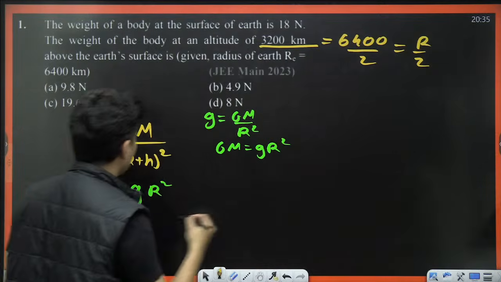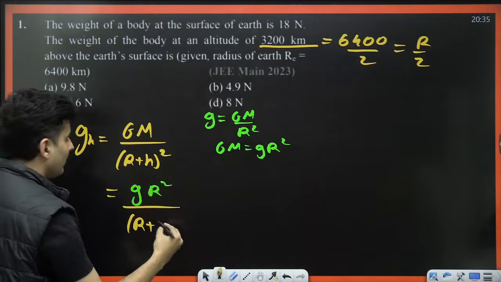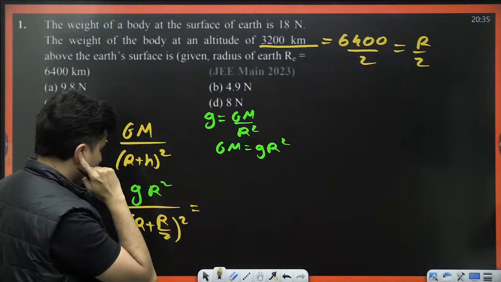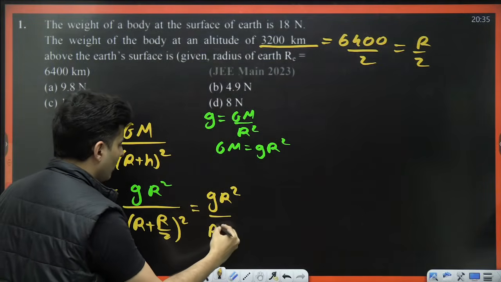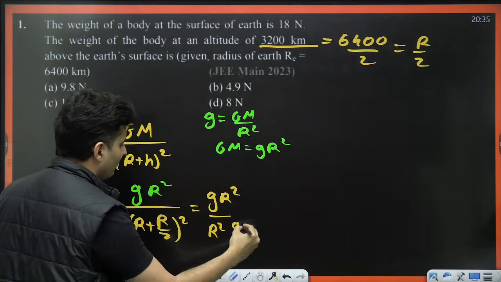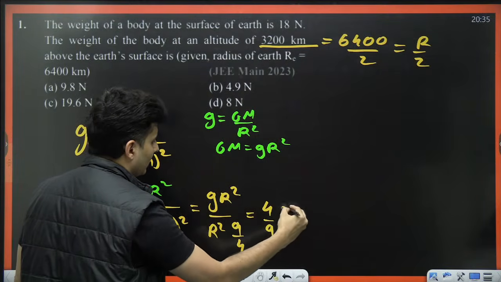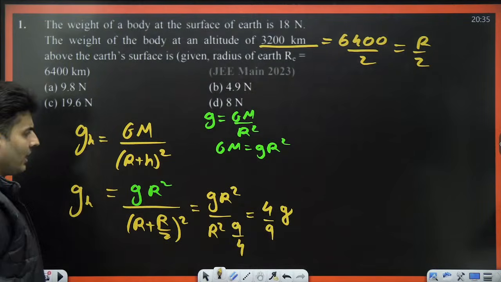And here R plus h will be R by 2 whole square. So this will become gR square, R square is also common, 1 plus 1 by 2, 3 by 2. 3 by 2 square will be 9 by 4. R square cancels. So 4 by 9 g. So that is your g at height h.